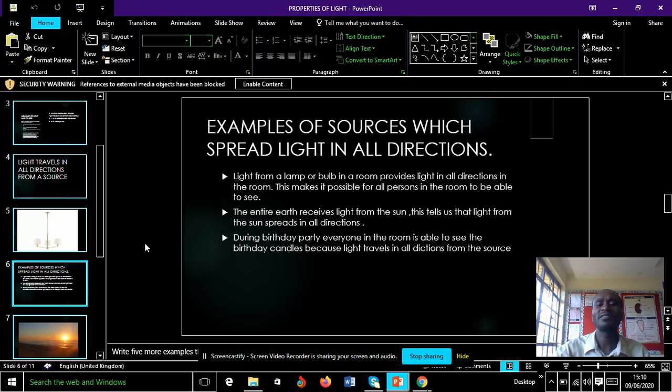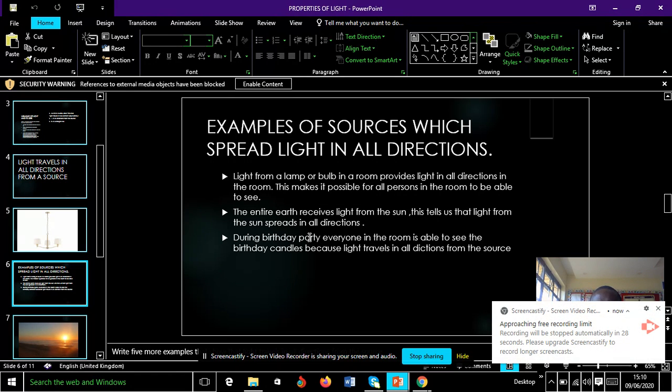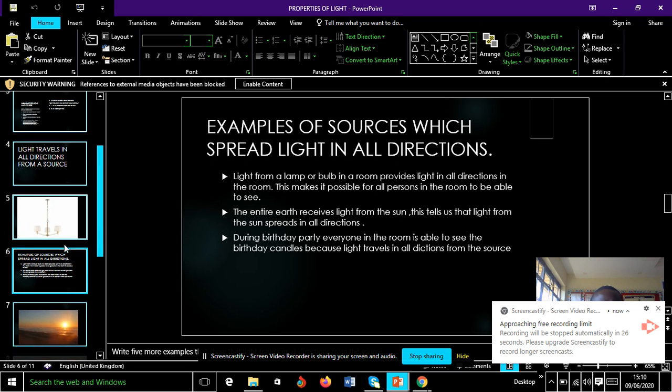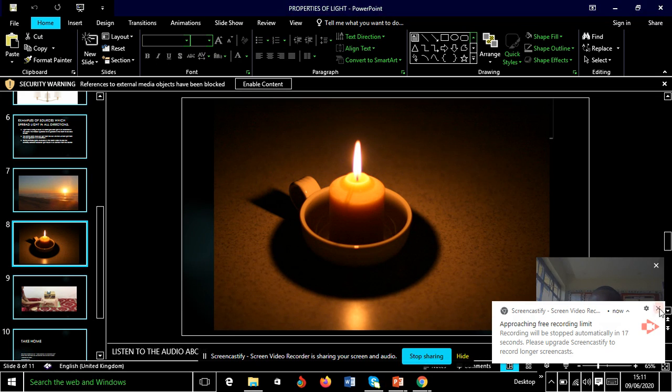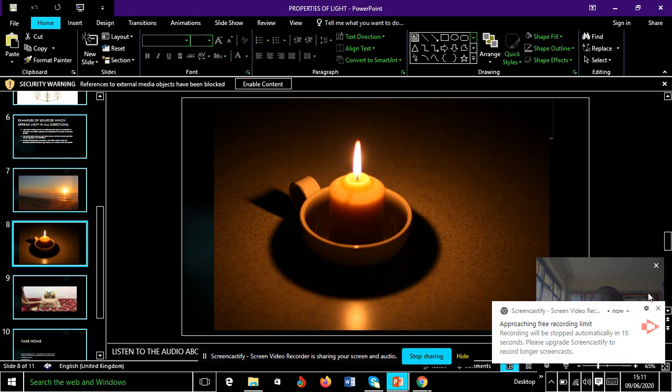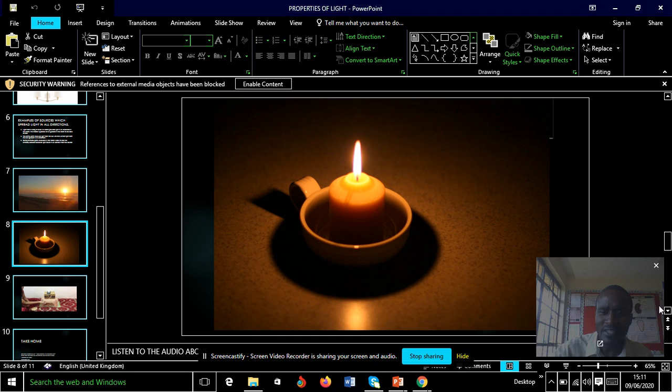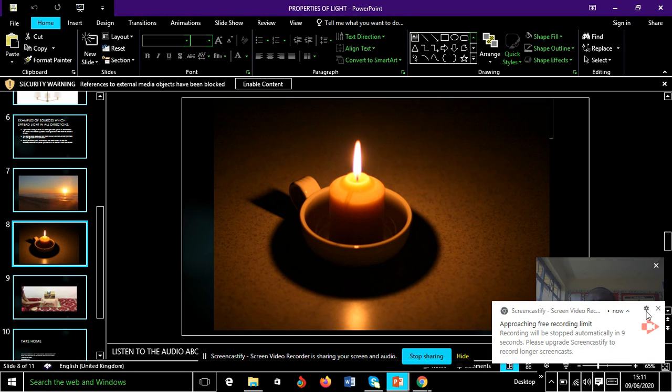Let's take your birthday party. What do you do? Always we light the candle as we celebrate our birthday. You can see our candle there. So everyone in the room is able to see what is happening from this light, which means it is spread to all directions, from all the corners of the room, from everywhere.